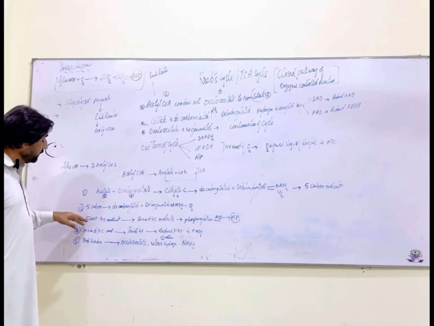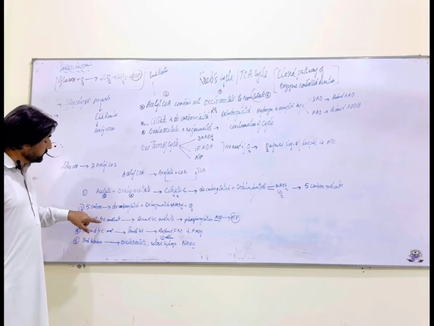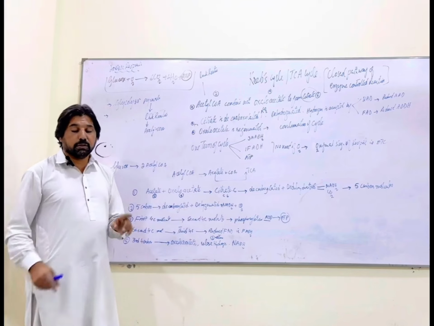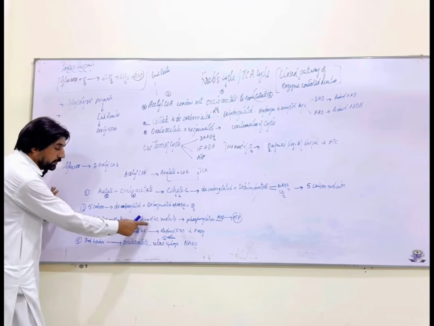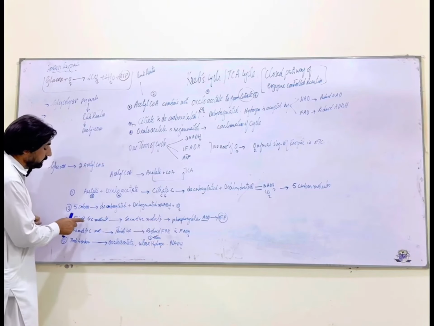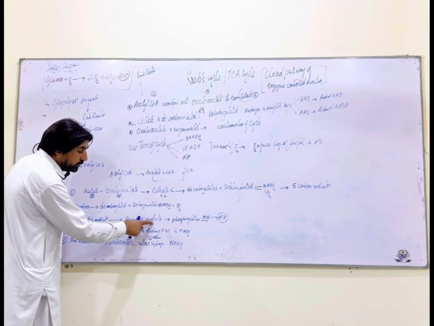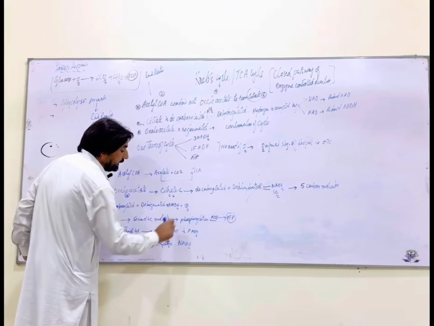Now this 4 carbon molecule, we have the first 4 carbon molecule. This first 4 carbon molecule would convert into the second 4 carbon molecule. During the conversion of the first 4 carbon molecule to the second 4 carbon molecule, a phosphate group is added to ADP to give us ATP.